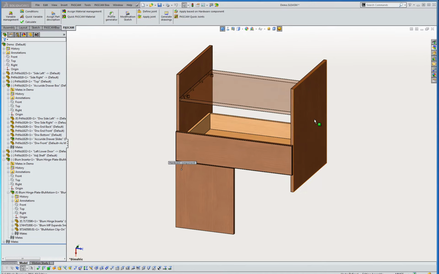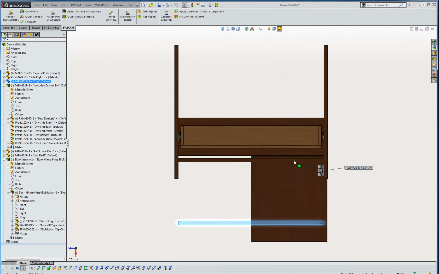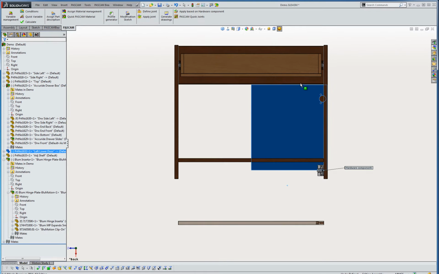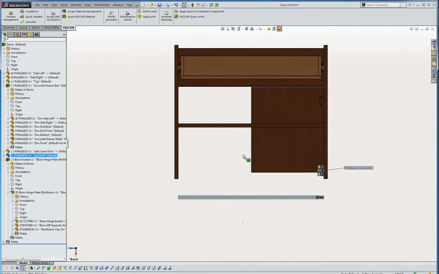The overview here is designed to give the user an overall understanding of the functionality and the technology behind PASCAM WoodWorks. It is intended to show the typical construction techniques and various methods employed in the woodworking industry. Though not all shops employ the same joinery techniques, it can be seen that through the use of PASCAM WoodWorks and SOLIDWORKS, practically any construction methodology can be defined, not only once but reused over and over.